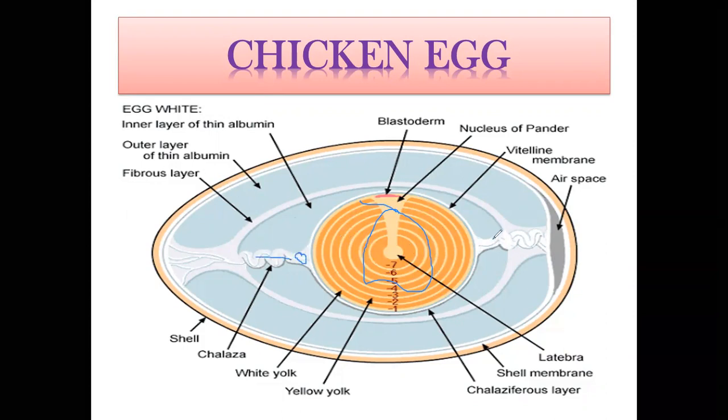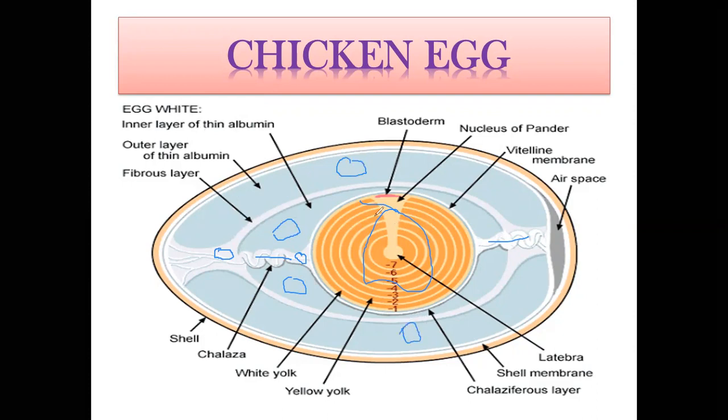It will be on both sides. This chalaza is also called the inner thick albumin. Then surrounding this inner thick albumin, this is the inner layer of thin albumin. Then another layer of thick albumin is called the outer thick albumin, also called the fibrous layer. And surrounding that, another layer is called the outer thin.